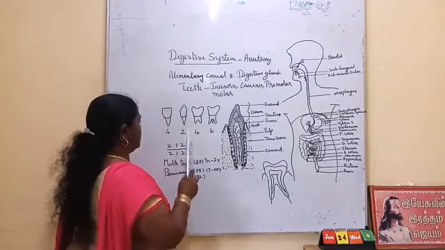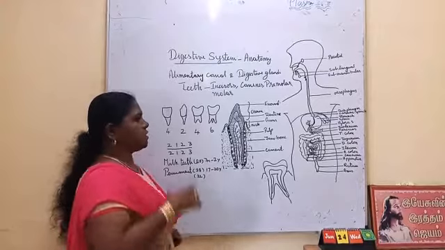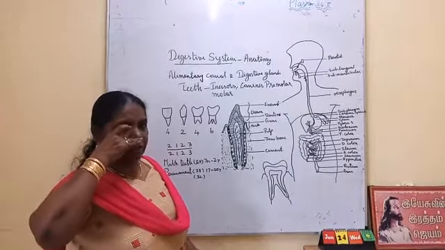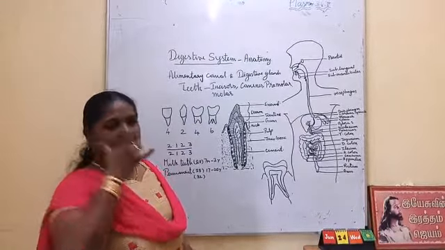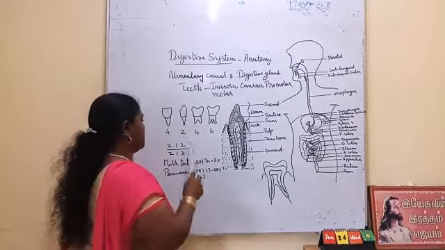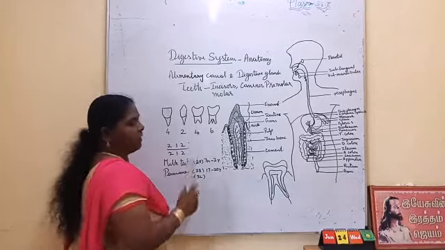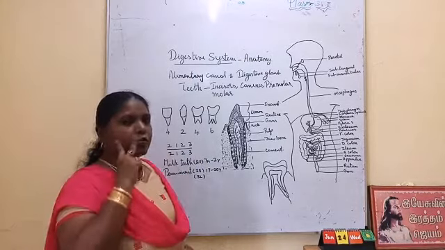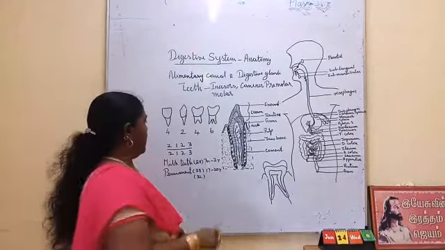That's why we have written premolar 2 on each side of the jaw. Two are seen on each side, so altogether 4 in each jaw.